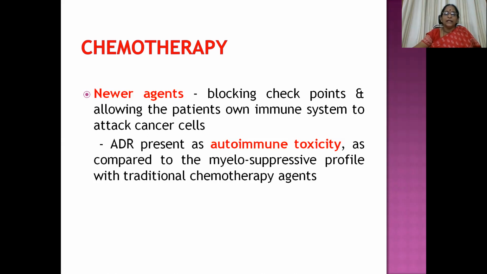It is a major ADR with cytotoxic drugs. But when we use the novel drugs that block checkpoints and allow the patient's own immune system to attack the cancer cells, they do produce autoimmune toxicity. So nowhere is the toxicity spared for the normal cells even.